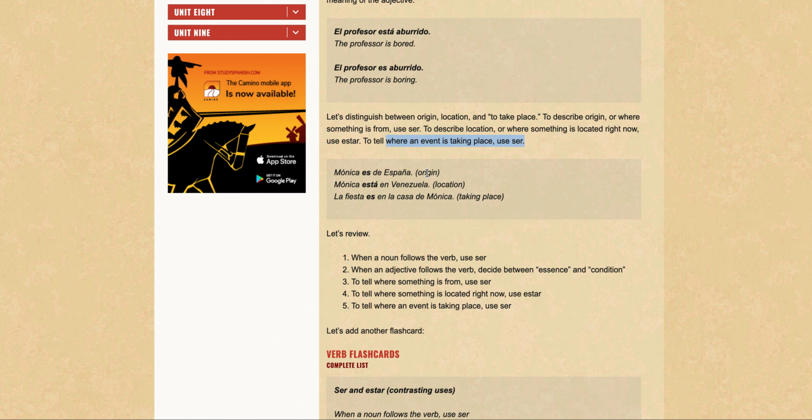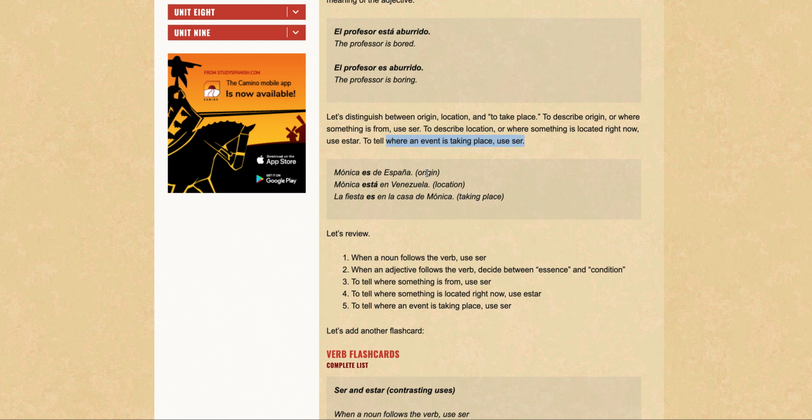Because we're talking about origin or where you're from, you're using the ser form, and this is third person singular because you're talking about someone else. Mónica es de España.